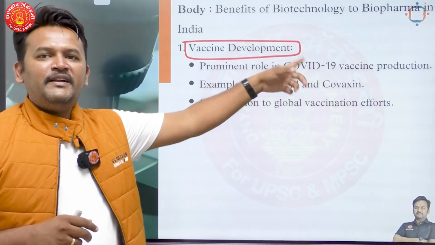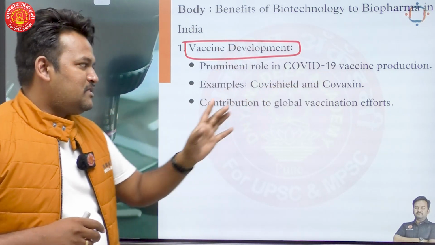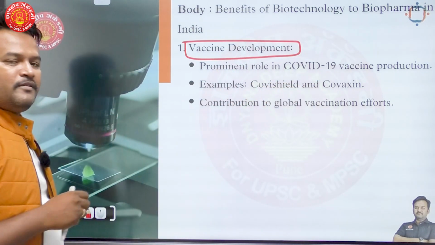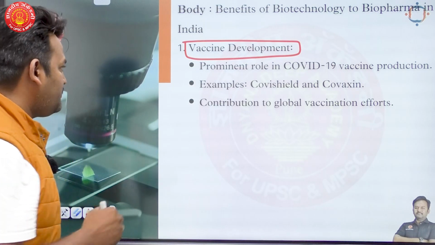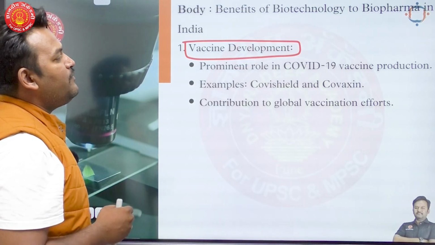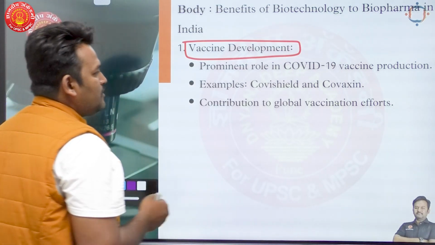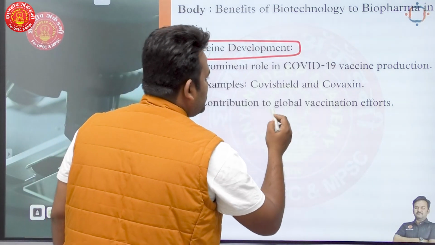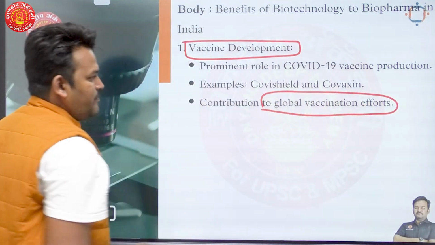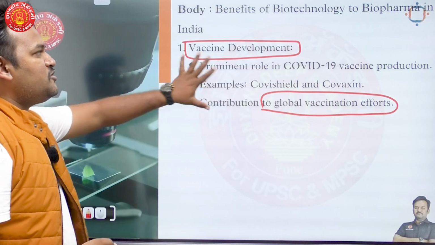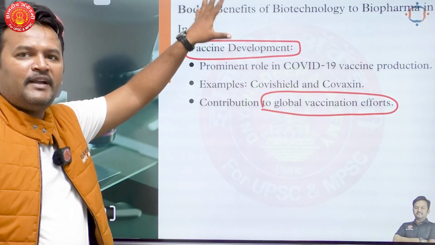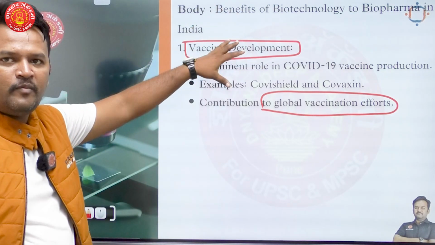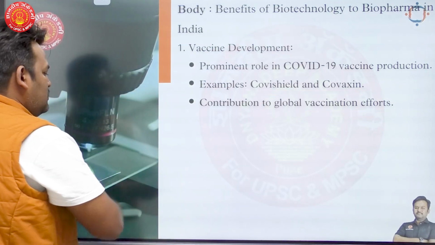So there is a strategic interest in this vaccine field as well. No doubt vaccine development is a major example of growth of biotechnology. It played a prominent role in COVID-19 vaccine production, for example Covishield and Covaxin, contributing to the global vaccination efforts as well. So on the basis of this, we can say the biopharma sector is getting benefits from the development of biotechnology.